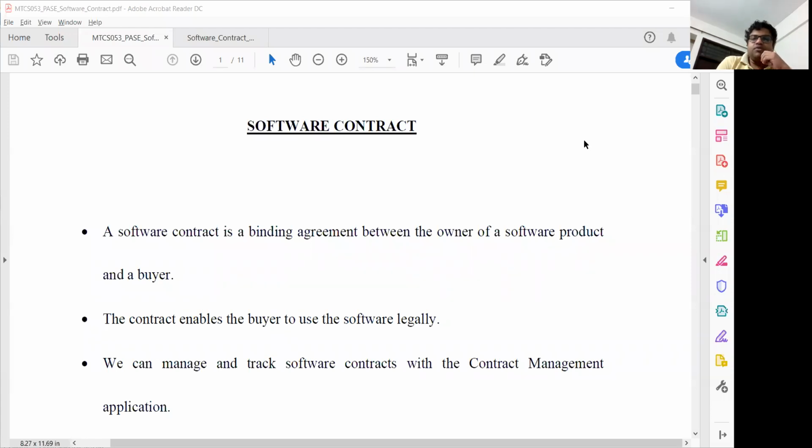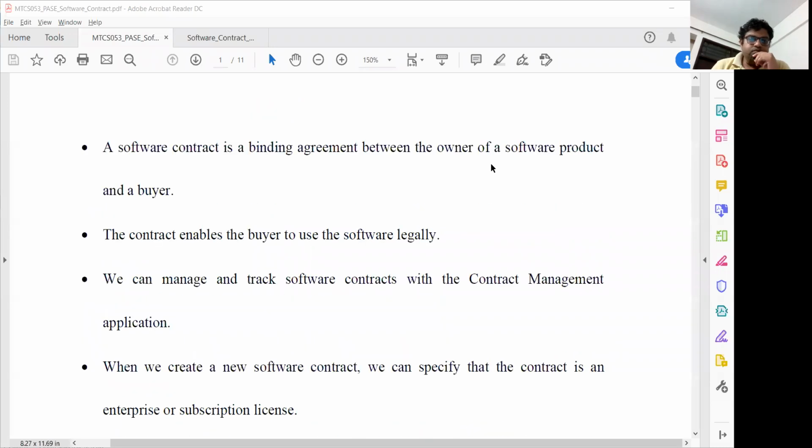So we'll discuss what a software contract is, and what the types of software contract are. And when we are designing a software contract, what things we should consider while designing it. Next, we also go for a software contract template: what the software contract template is, and how it is useful to design a software contract.